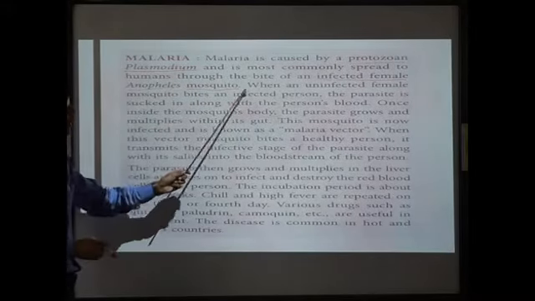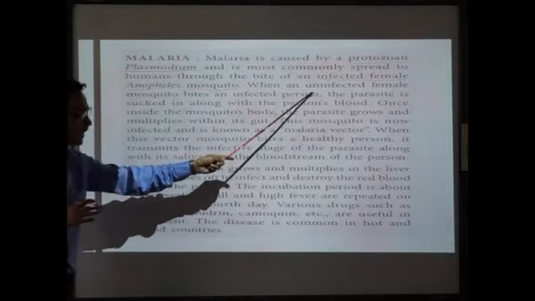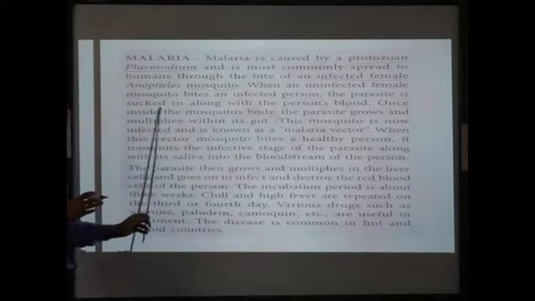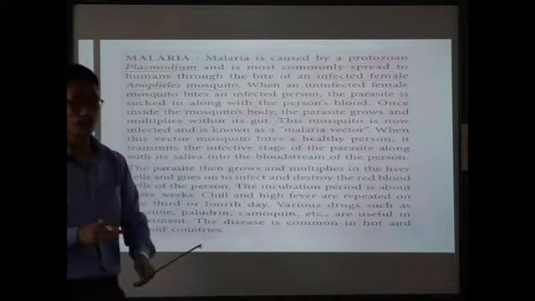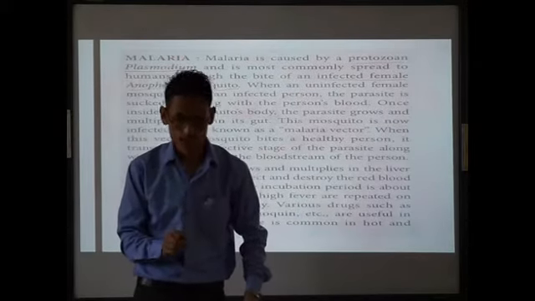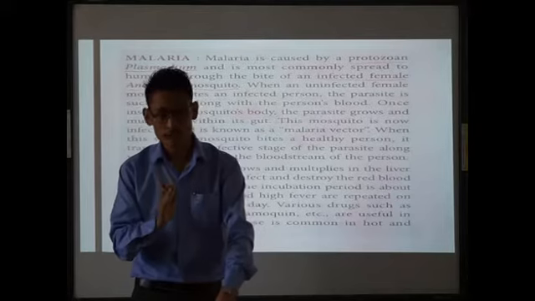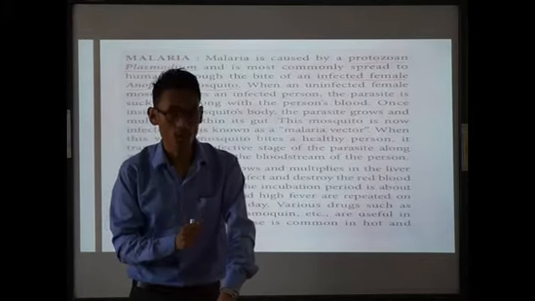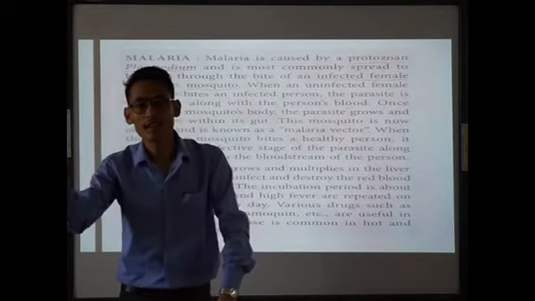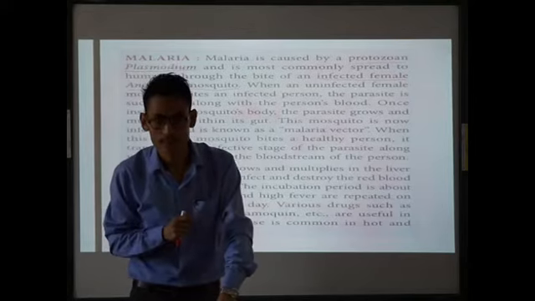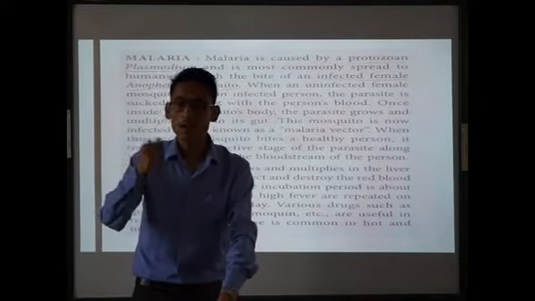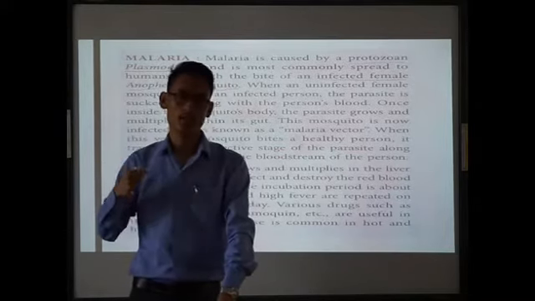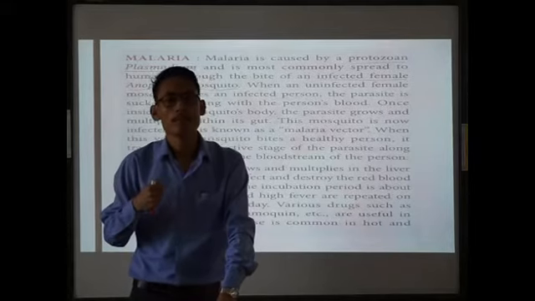Next one. When an uninfected female mosquito bites an infected person, the parasite is sucked in along with the person's blood. Carefully now. Whenever an uninfected female Anopheles mosquito bites an infected individual, along with the blood, the malarial parasites will also be sucked in by the mosquito.